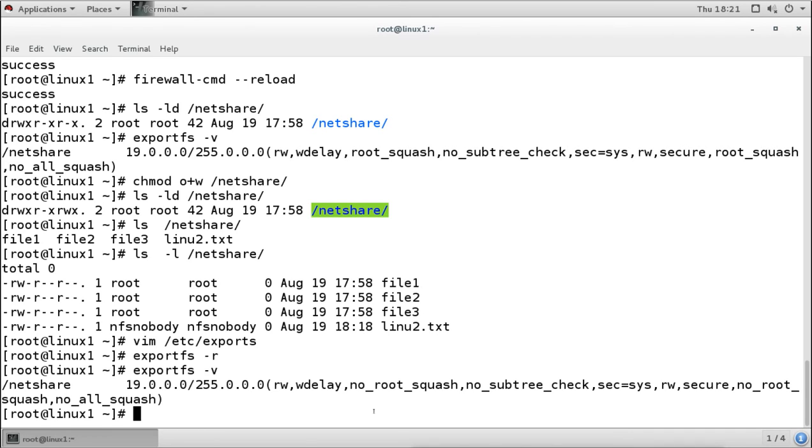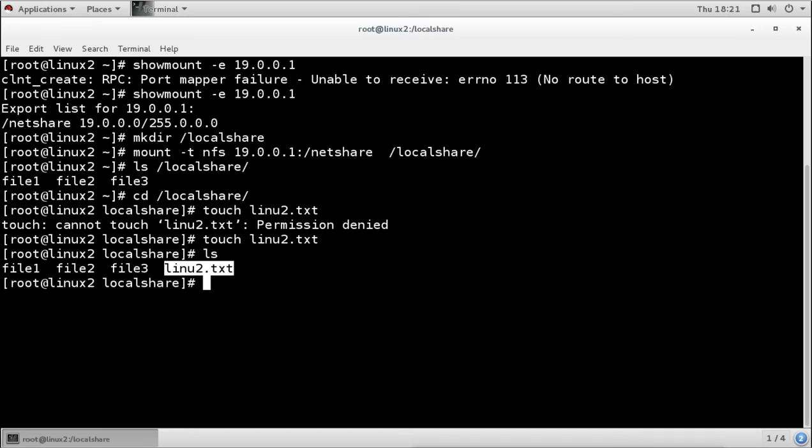And now I will create a file from the remote server again, from the client side. I will create a new file again, touch newfile. Now when we check this file, who created this file?